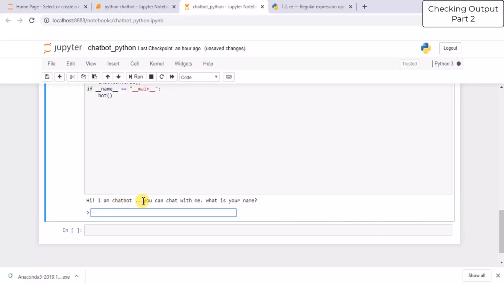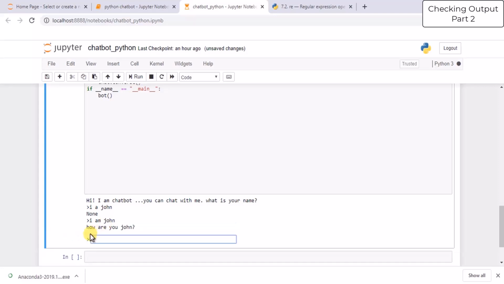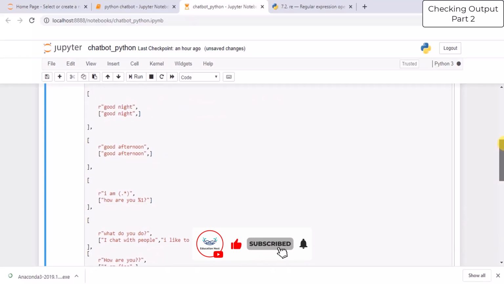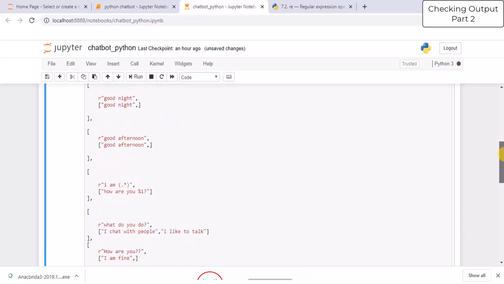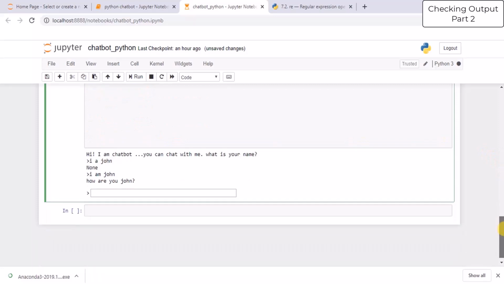Hi, I am chatbot. You can chat with me. What is your name? So I'll write I am John. So I got no response because see, I have made a mistake. A am is missing. So see, this is a simple chatbot. So you have to write properly. See, I am John. How are you, John? So which response is triggered? So this is the response which is triggered. I wrote I am John and how are you, John? This response is triggered. So you can chat with your bot.